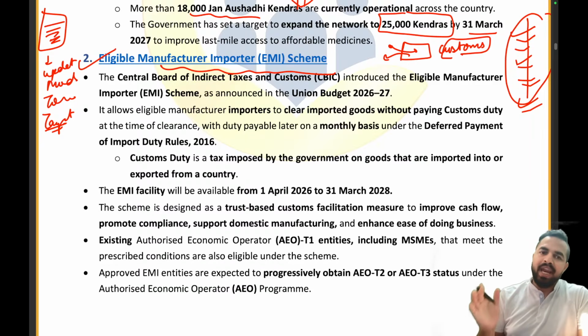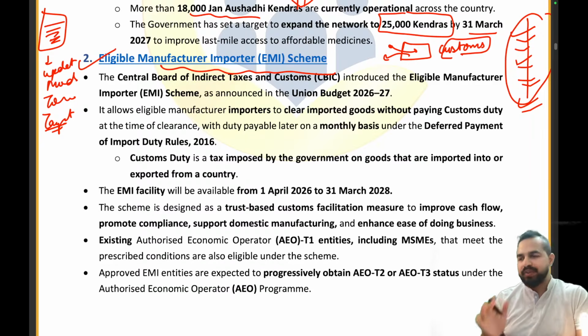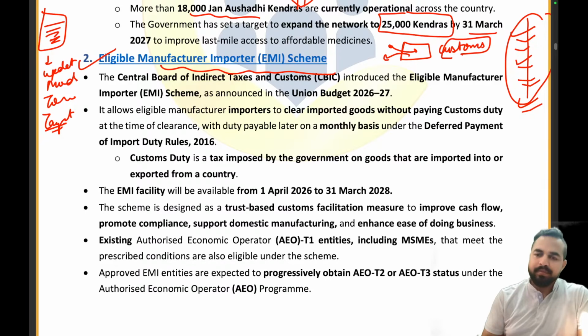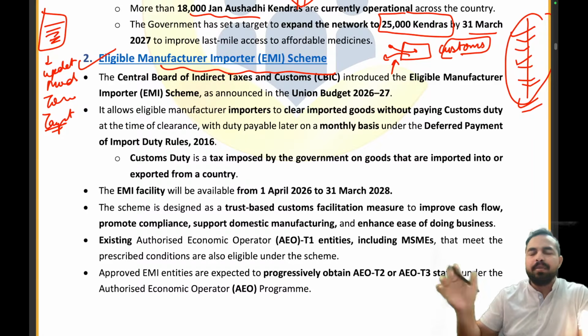Now we were onto the eligible manufacturer importer scheme, right? So now my dear friends, as I told you, whenever we are importing or exporting any product, we need to pay the custom duty. So earlier what was the rule? When you are getting the clearance of the goods while importing or exporting, you have to pay the custom duty. Only then you will be getting the products.